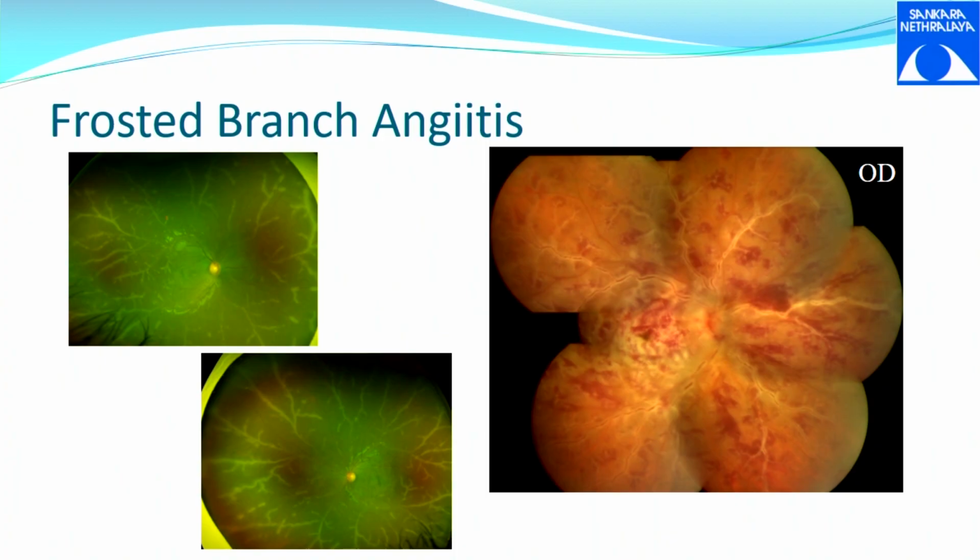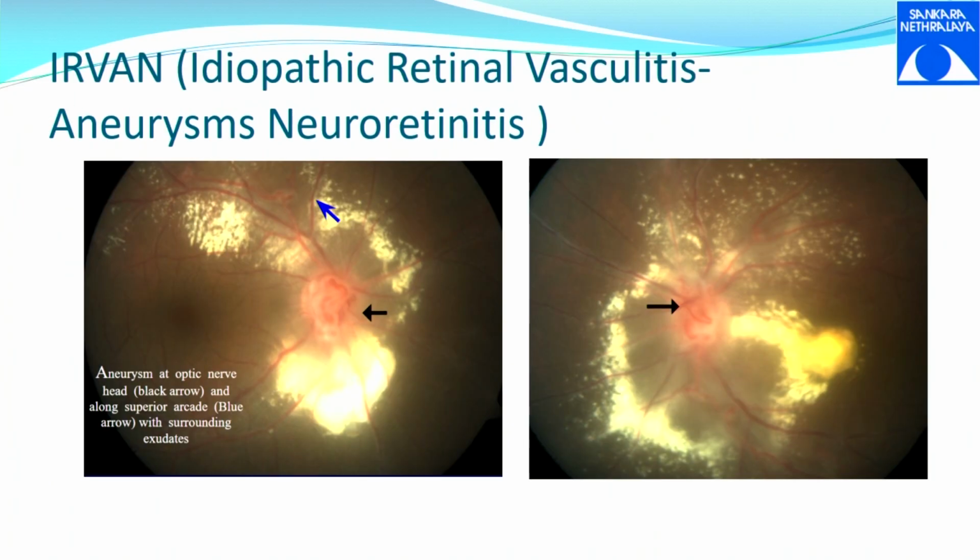This is not a disease per se. This is just a sign. So when you have this sign, it means the disease is very aggressive. That's it. So the treatment needs to be aggressive. Any disease can present with frosted branch angiitis. TB can present as frosted branch angiitis. Syphilis can present as frosted branch angiitis. SLE can present as frosted branch angiitis. So that is not a disease, that is a sign.